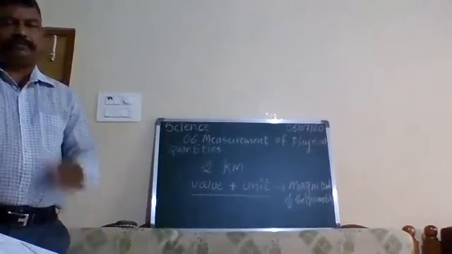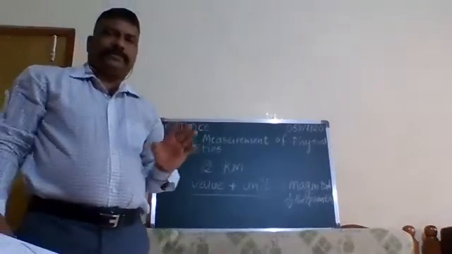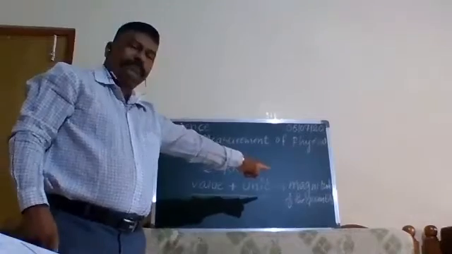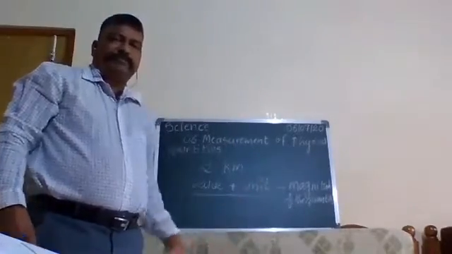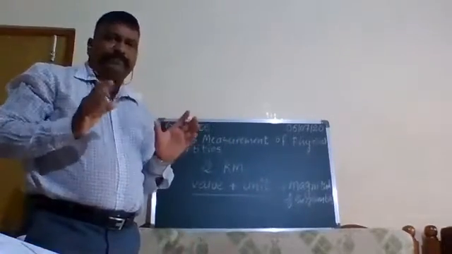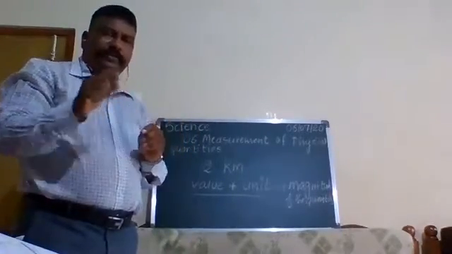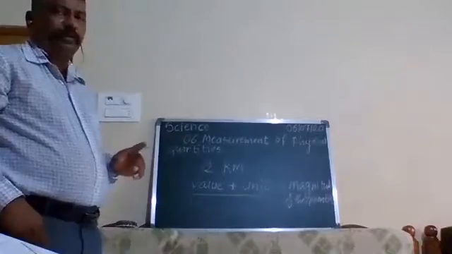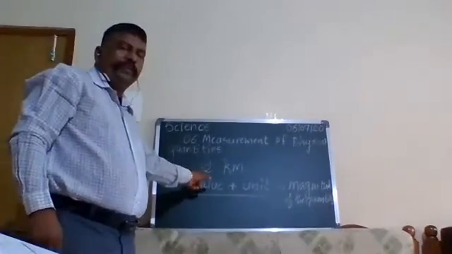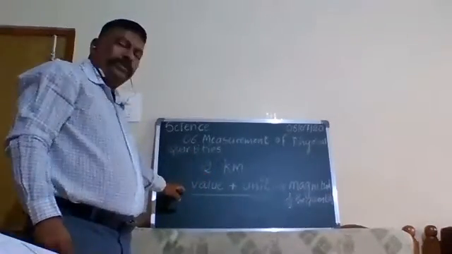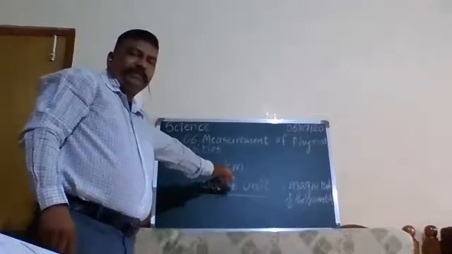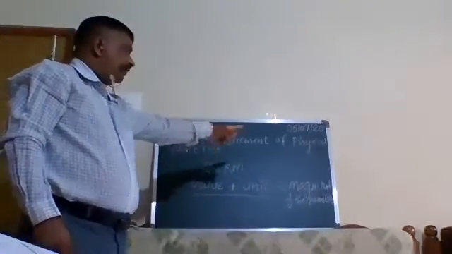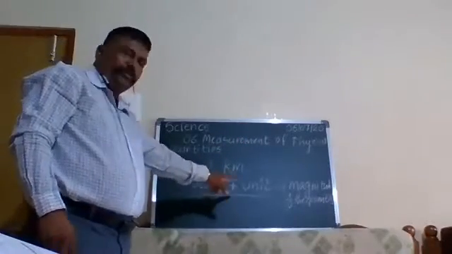Yes, sir. Now listen. Value and unit together give the magnitude of the physical quantity. Magnitude means full expression, the expression until you understand is called magnitude. Understood? If I only said a boy traveled 2, you will not understand anything. If I only say he traveled kilometers, you will not get the value. So a physical quantity can be expressed with value and unit.